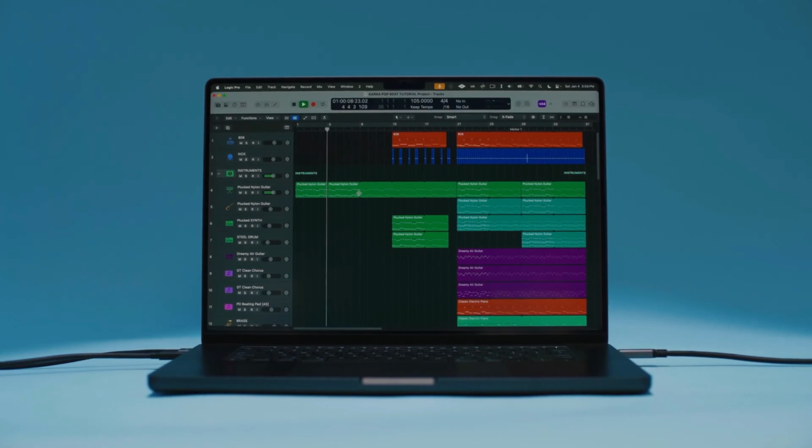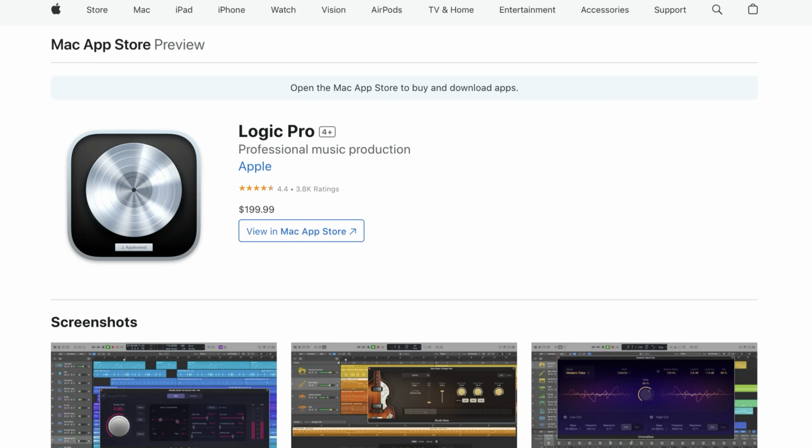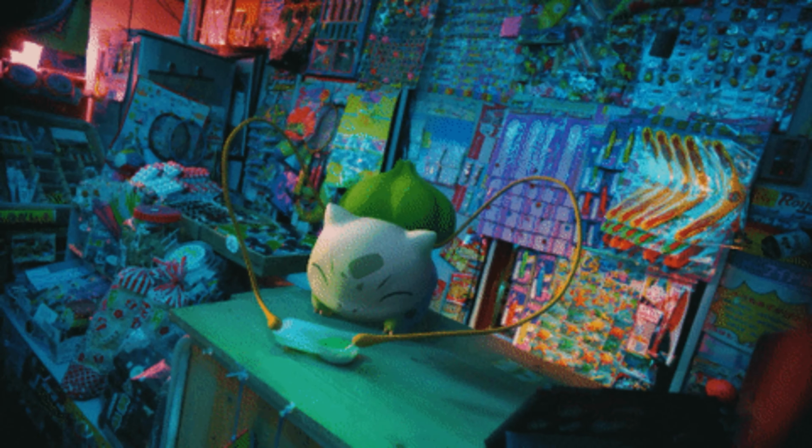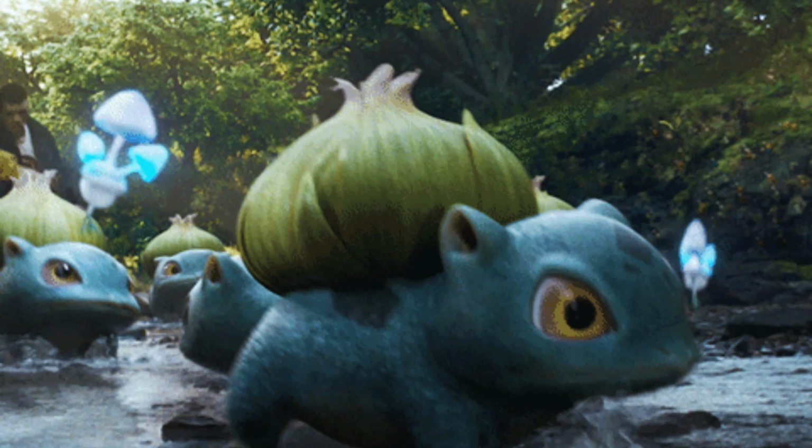The cons, though, is that if you do not have a Macintosh computer, you can't use it, and it sometimes eats up a lot of CPU on huge projects. But from an artist perspective, it's absolutely peak for comping and recording vocal stacks, instruments, all that kind of stuff. The cost is $199 flat fee, no subscription, which is nice. So if you want a balanced, no-fuss Mac solution, Bulbasaur is your best bet.